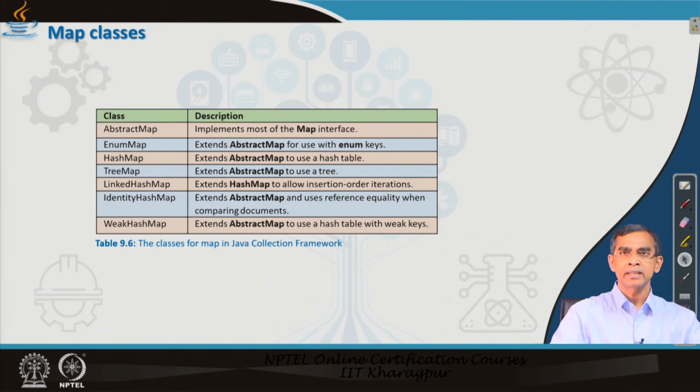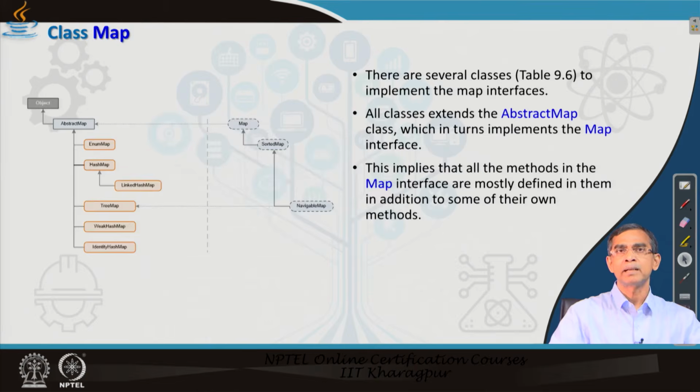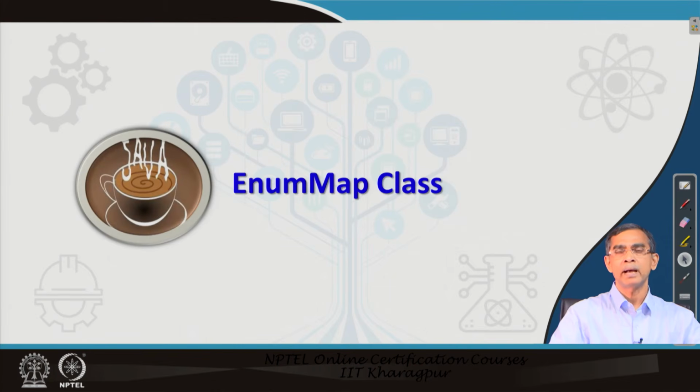In addition, some classes have their own methods also. So, if I do not mention any methods which we have already discussed for the interface, it implies that these methods are there by virtue of implementation. Now, we will discuss the different methods in their own classes. Let us start with the EnumMap.